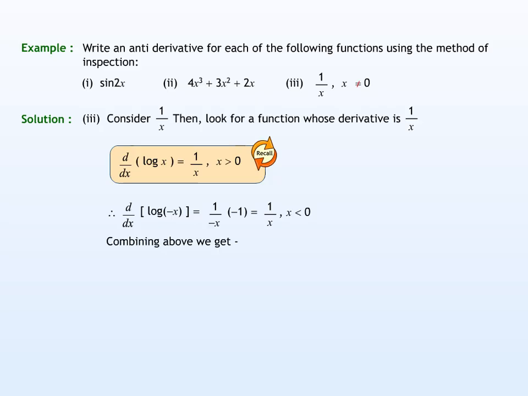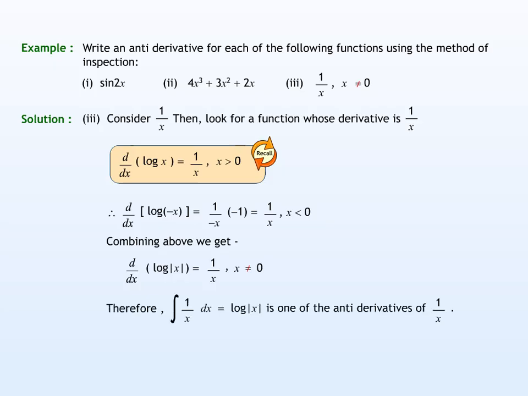Combining the above equations, we get d by dx of log mod x is equal to 1 over x, where x is not equal to 0. Therefore, the integral of 1 over x dx is equal to log of mod x, one of the antiderivatives of 1 over x.